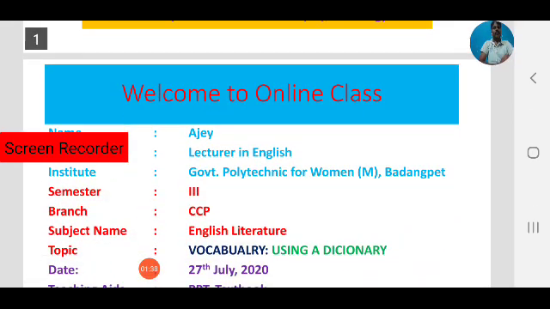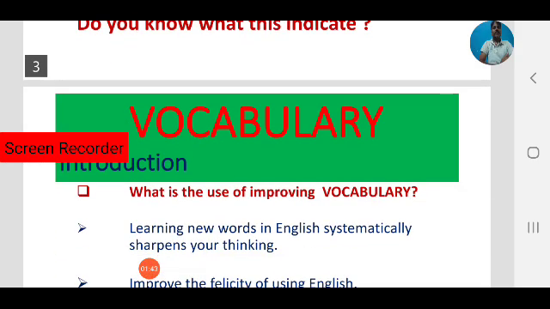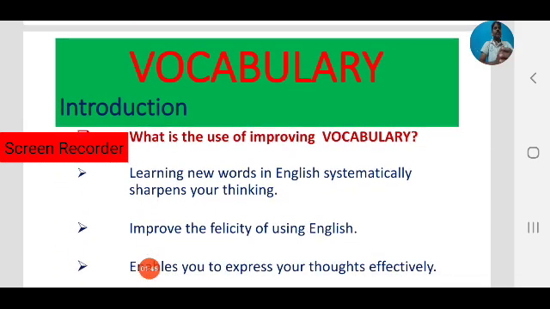Let us focus on the use of improving vocabulary in English, and how we can improve our vocabulary. Today we focus on these two topics: what is the use of improving our vocabulary, and how can we improve our vocabulary. So come to the first question. What is the use of improving vocabulary?